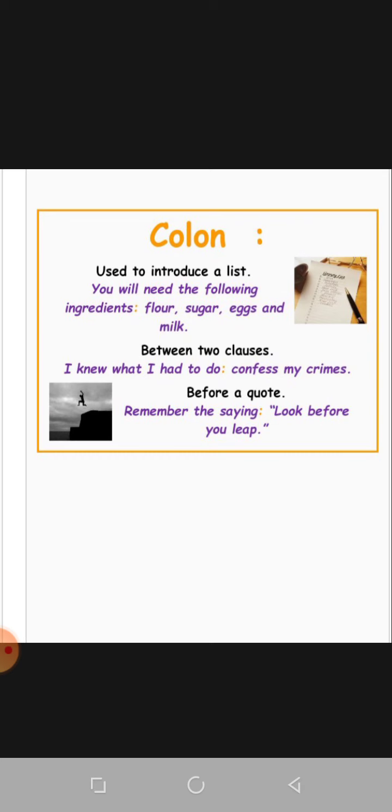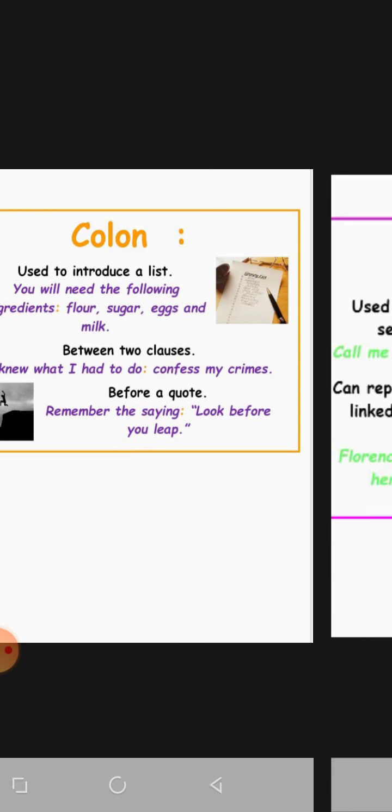Clear? And in the second case, between two clauses: I knew what I had to do, confess my crimes. So we are using a colon here between two clauses. Before a quote or any proverb, as in remembering the saying: look before you leap, we are using a colon here. So sometimes we use a colon before a proverb.